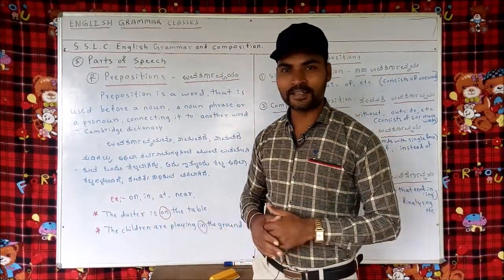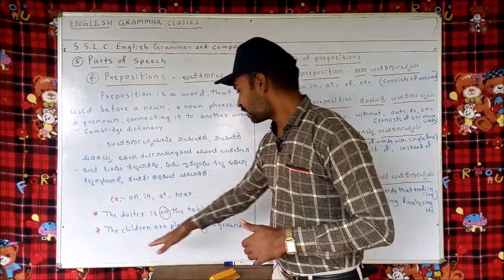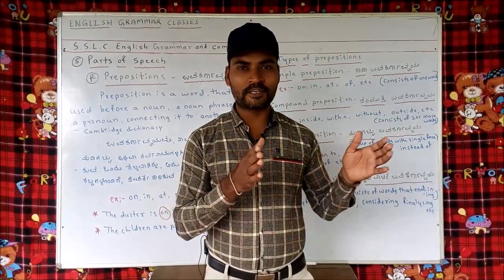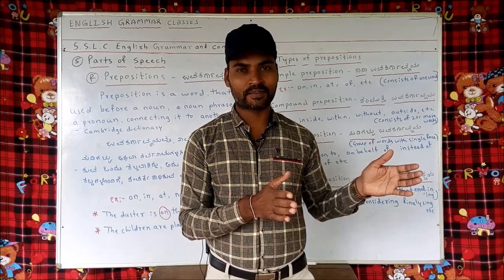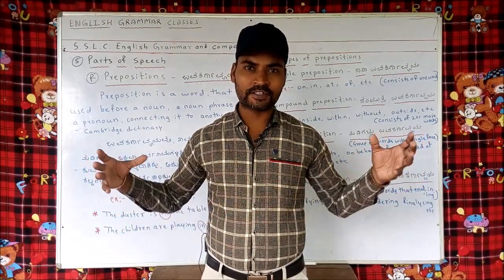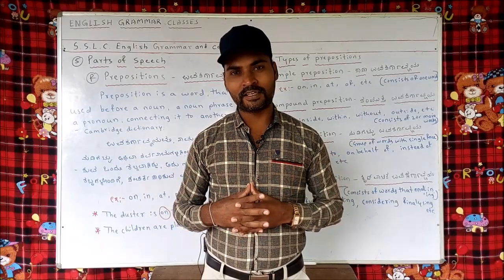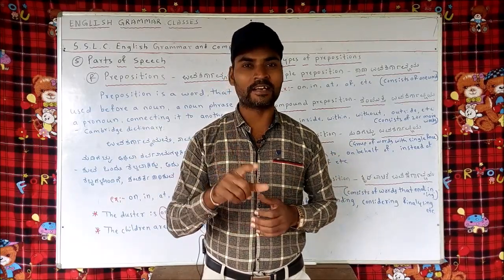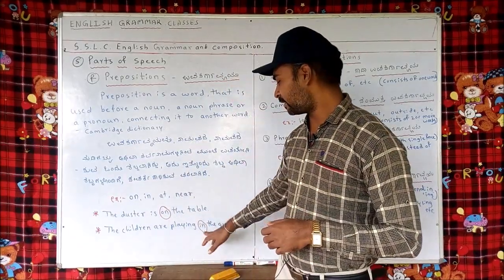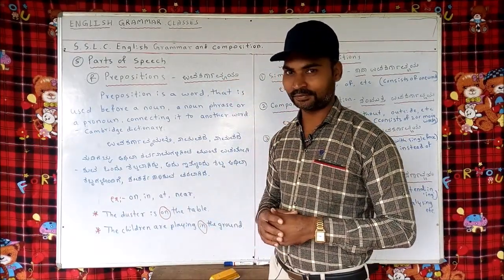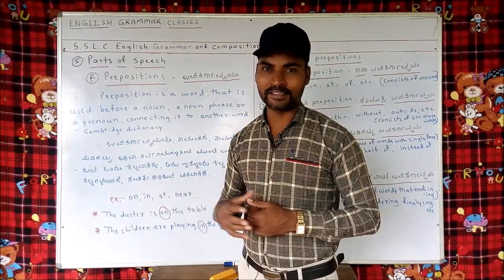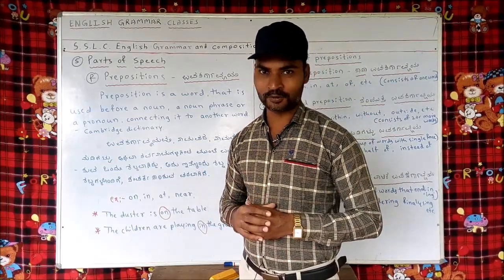Now let's take the example of the second sentence. The children are playing in the ground. Here, the children are playing is a sentence, and the ground is a noun. The word connecting the children are playing and the ground is in. This is the preposition. Here it is working as a connector, showing the relationship between the children are playing and the ground.